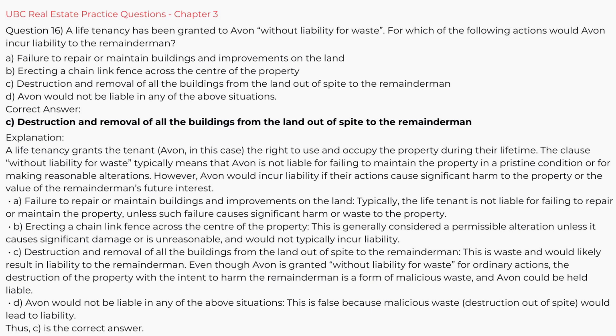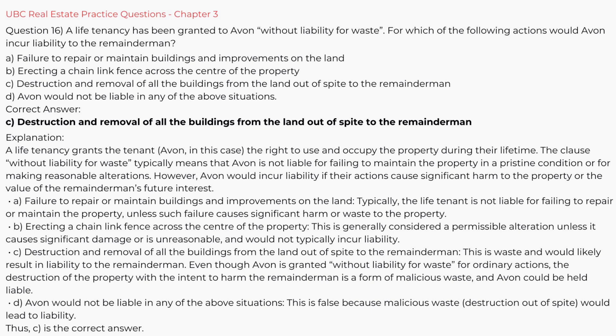A, failure to repair or maintain buildings and improvements on the land. B, erecting a chain-link fence across the center of the property. C, destruction and removal of all the buildings from the land out of spite to the remainderman. D, Avon would not be liable in any of the above situations. Correct answer, C, destruction and removal of all the buildings from the land out of spite to the remainderman.